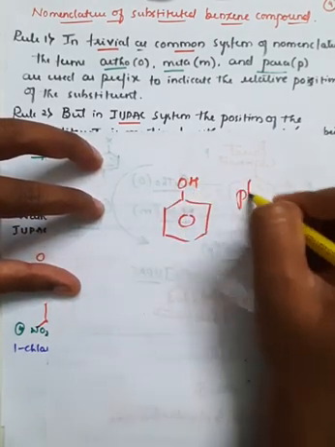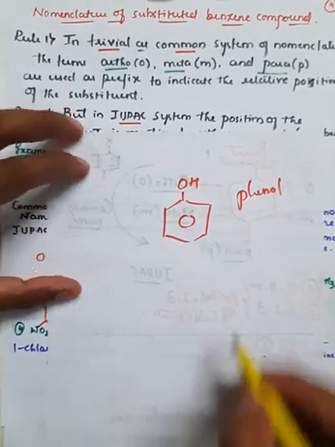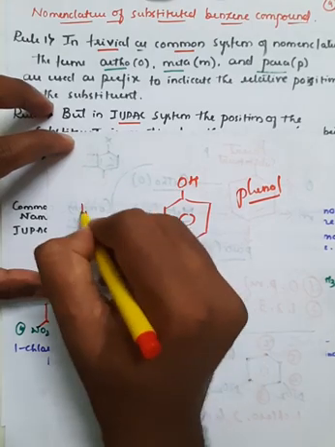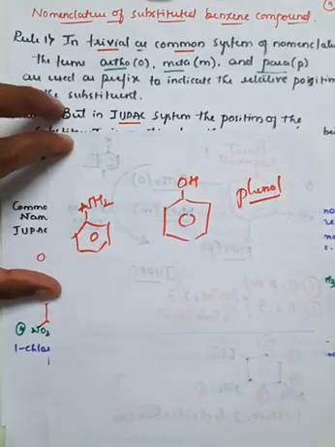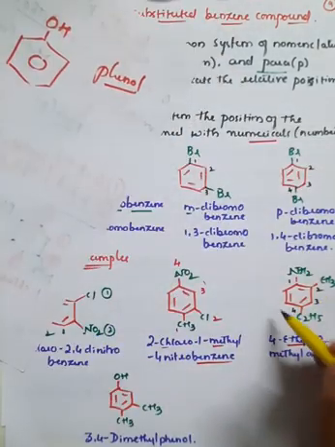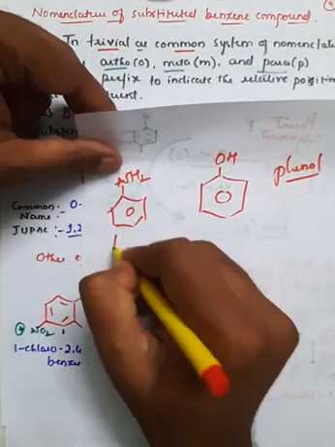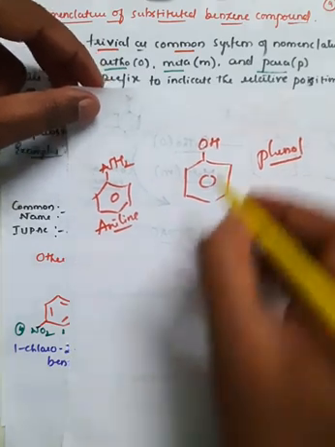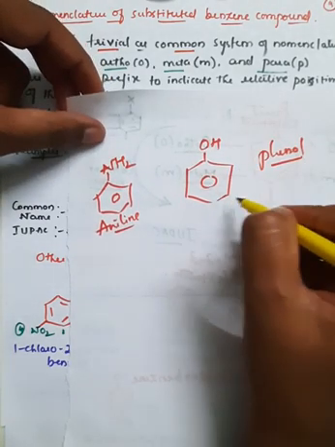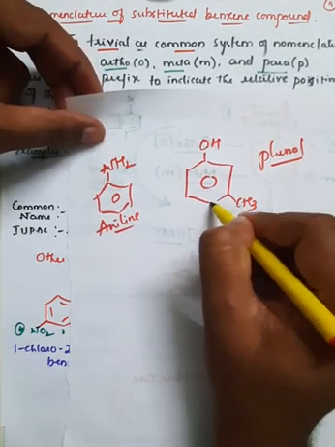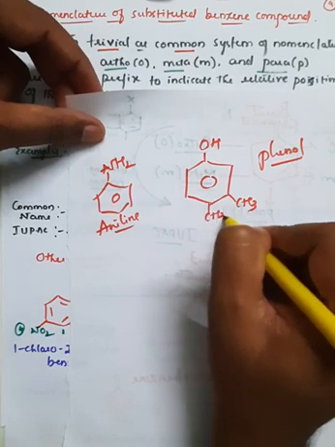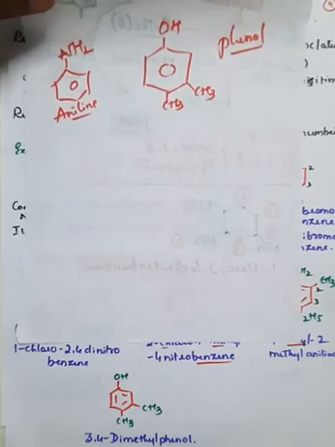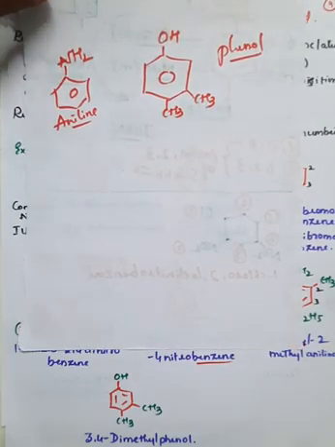This is generally called phenol, and the benzene ring which is bonded with NH2, as we have seen in the previous example, is called aniline. For this example, there is an attachment of a CH3 group here and a CH3 group here, right? So therefore it is called 3,4-dimethylphenol.